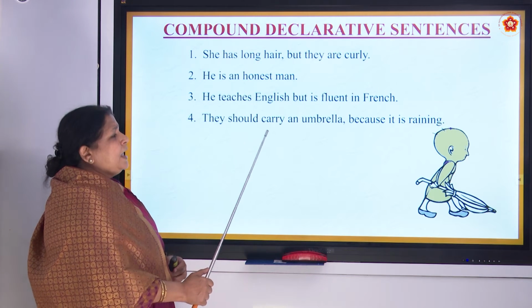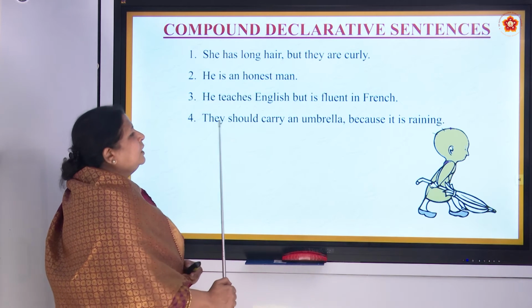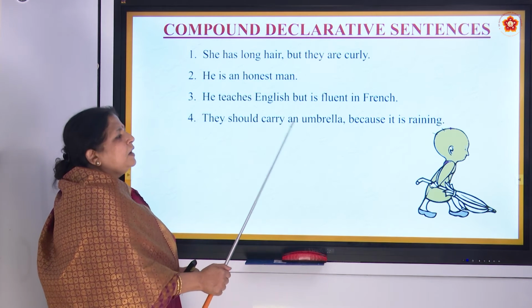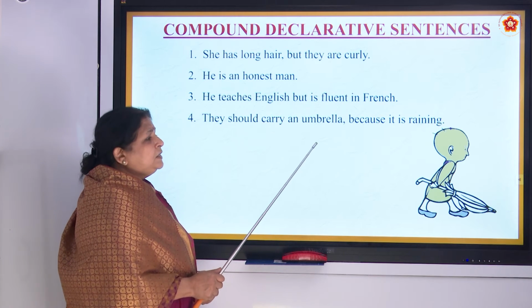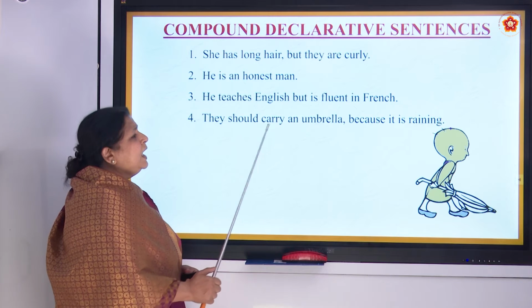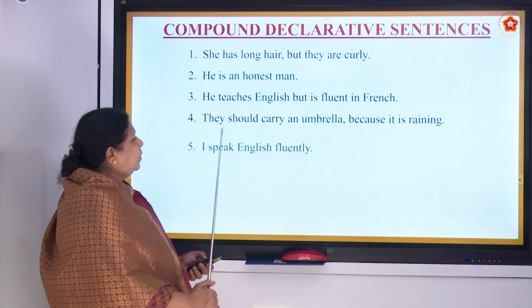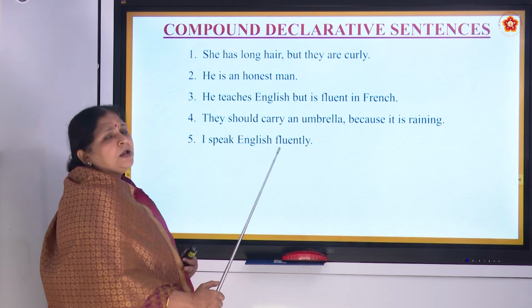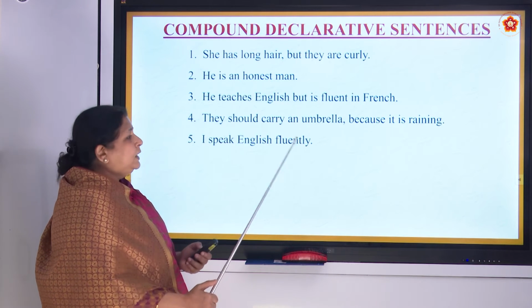Then they should carry an umbrella because it is raining. They should carry an umbrella because it is raining. So, when it is raining, you have to carry an umbrella. So, you are telling they should carry an umbrella because it is raining. Okay. I speak English fluently. Okay.